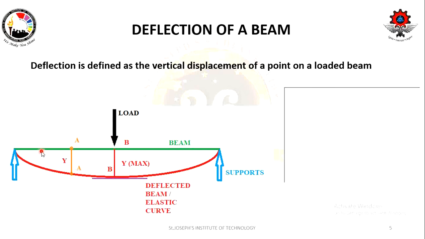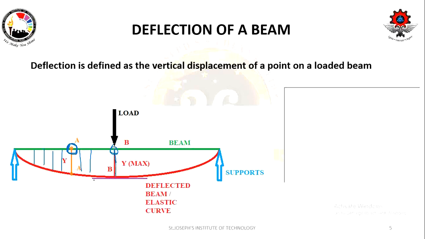See, you can find the vertical distance at any place. This is a vertical distance. For example, I have found out the vertical distance here. I have denoted the vertical distance at this point A and also at this point B, because point B is going to give you the maximum deflection.